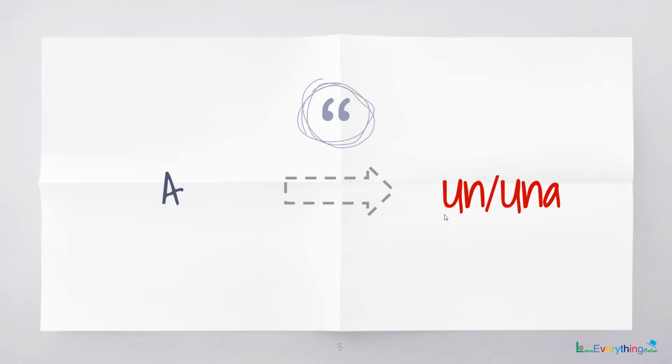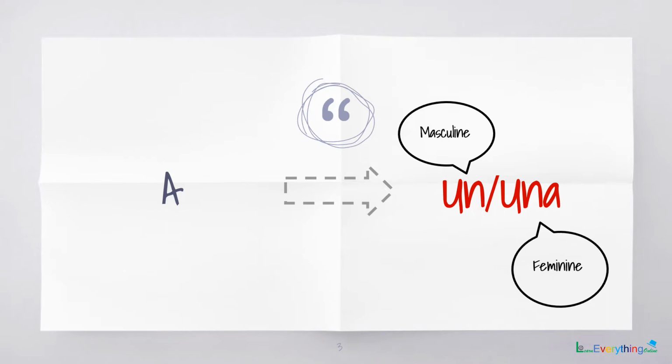Un is used when the noun is masculine, and una is used when the noun is feminine. Un, una, that is a. Un and una can also be used for an.